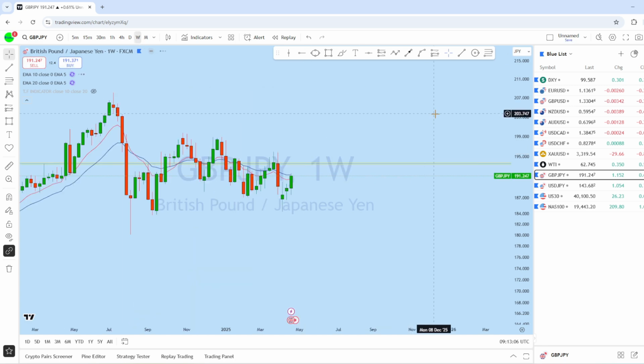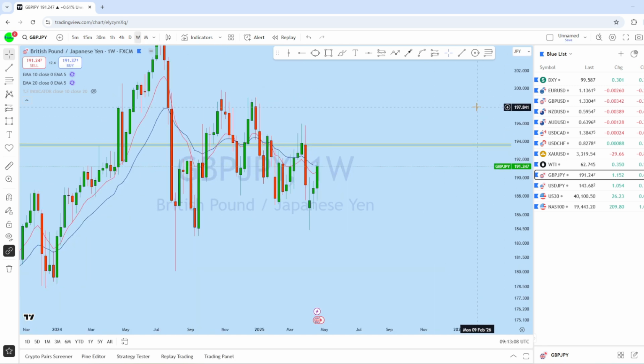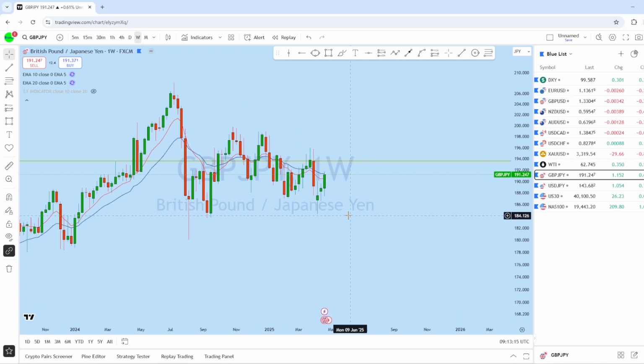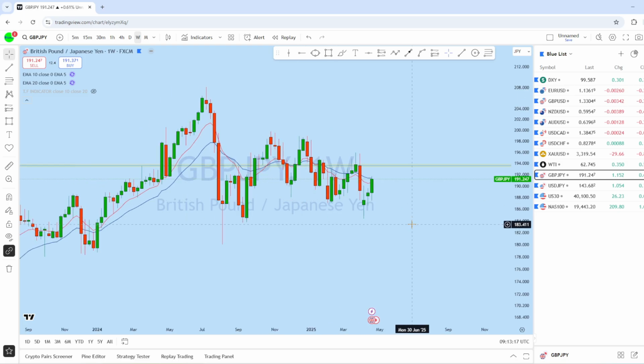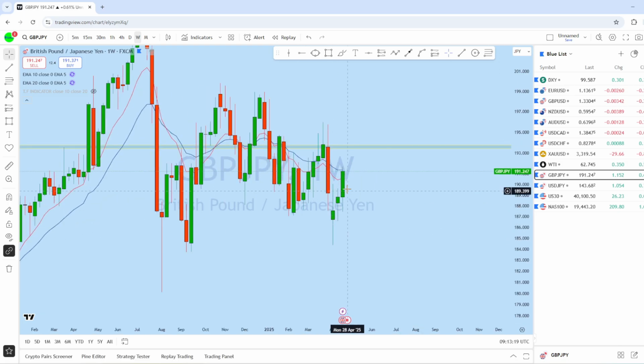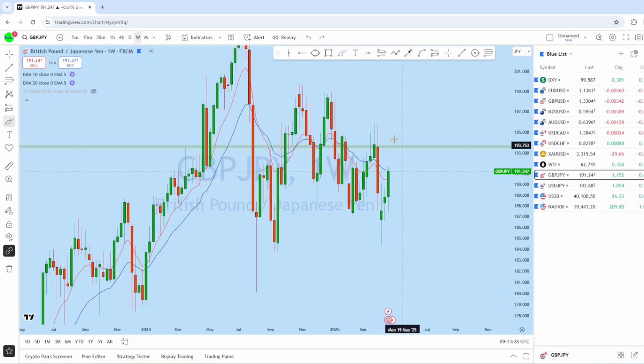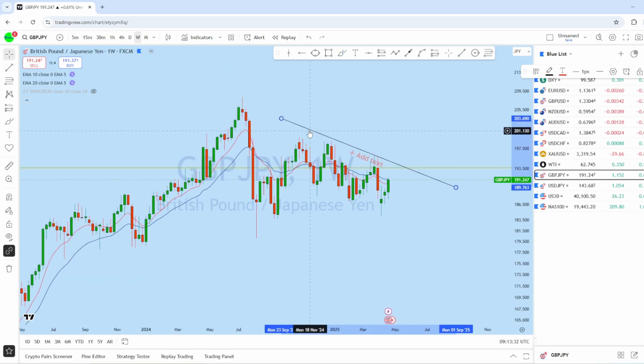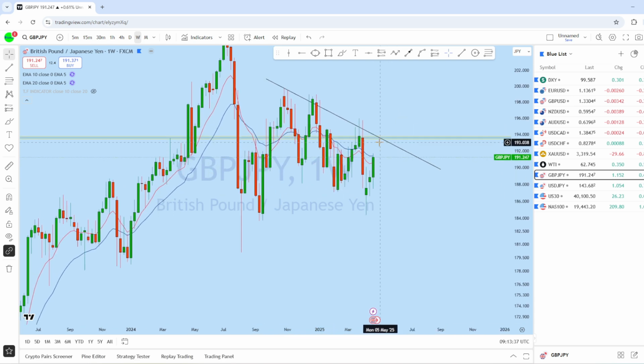Now if we look at the weekly chart, as there is yen news coming up this week, we might see this instrument as well as dollar yen getting volatile, and this is the weekly candlestick pattern with back-to-back 2 weekly doji. And from this support level on the weekly on GBPJPY, expecting the price to potentially remain bullish here to create a new higher high. And also what we can see here, there is a sharp smooth trend line, and we might see the price come back here to retest this trend line.